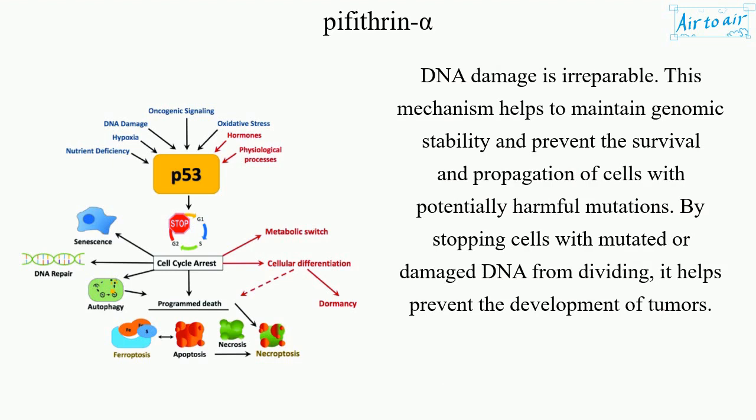irreparable. This mechanism helps to maintain genomic stability and prevent the survival and propagation of cells with potentially harmful mutations. By stopping cells with mutated or damaged DNA from dividing, it helps prevent the development of tumors.